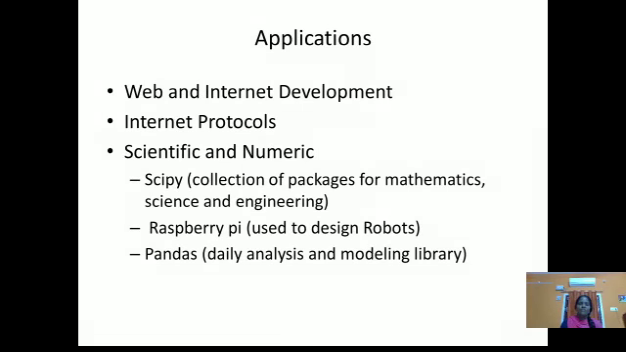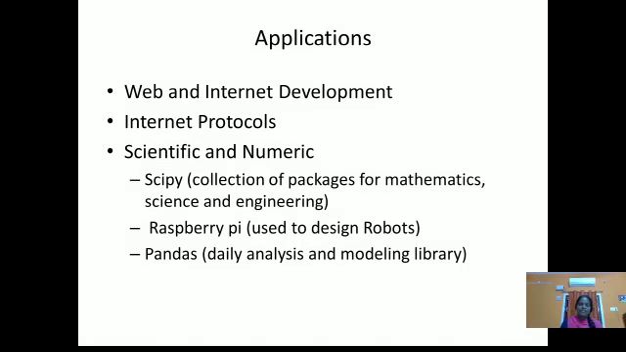It is used in web and internet development, internet protocols, scientific and numeric computing. For example, SciPy, Raspberry Pi, Pandas. In these areas also, Python can be used. SciPy is a collection of packages for mathematics, science and engineering purposes. Raspberry Pi is used to design robots. Pandas is used as a data analysis and modeling library.